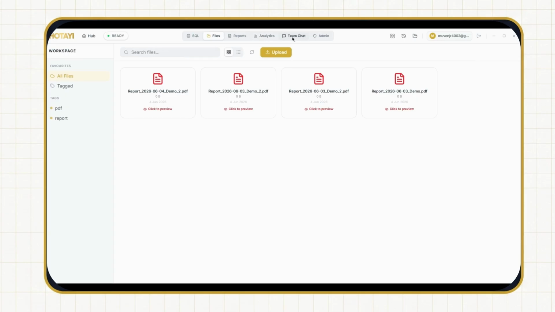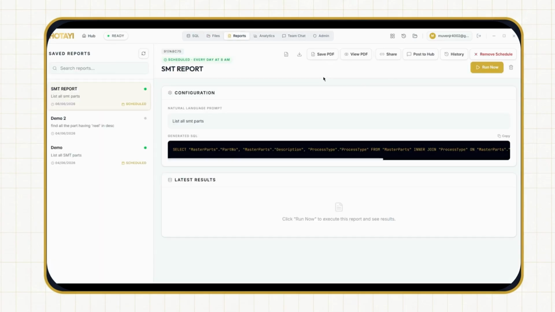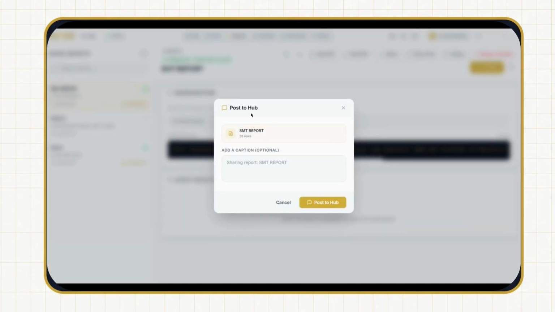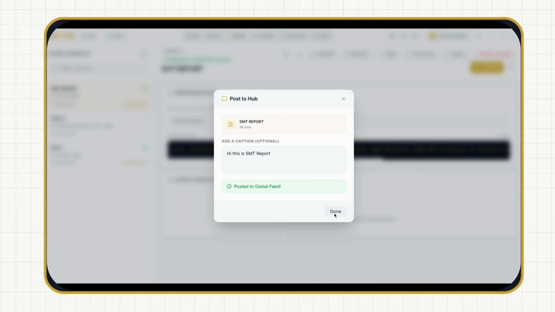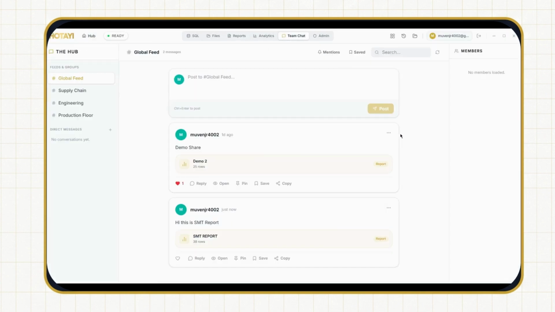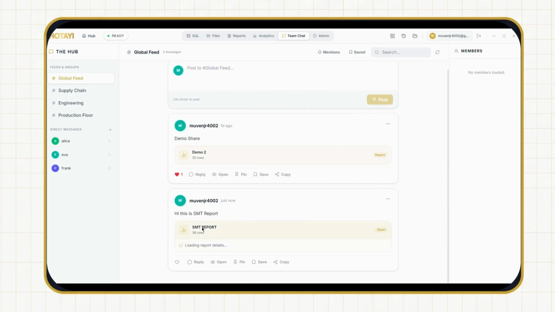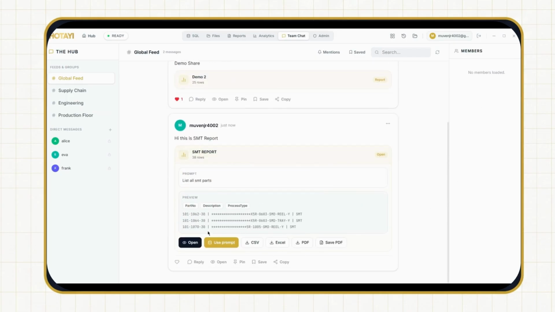And in our reports, we can also share them with others. For example, I want to post this into my hub, so I just say, hi, this is the SMT report. It will be posted directly on the hub. As you can see, we can see the SMT report. Each person who has access to this can use this exact prompt, or they can also save and export it in any format they want.